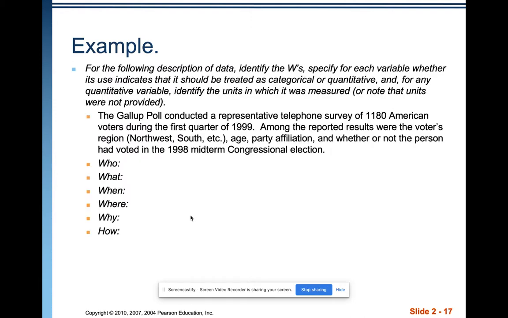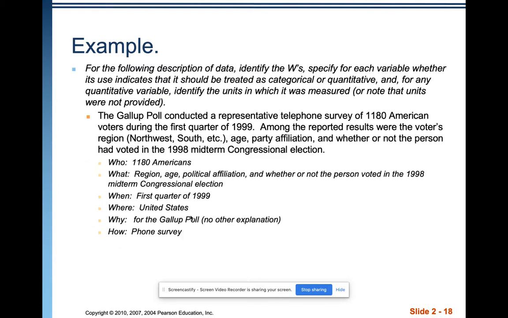Okay, so let's do our W's here. So who, what, when, where, why, and how. All right, so the who, remember, it's not who's conducting the research, it is who is being researched. What description would you give the individuals involved who have something that's being measured? And so that would be the 1,180 Americans. The what are all the variables being measured of those individuals. So, region, age, political affiliation, and whether or not the person voted in the 1998 midterm congressional election.